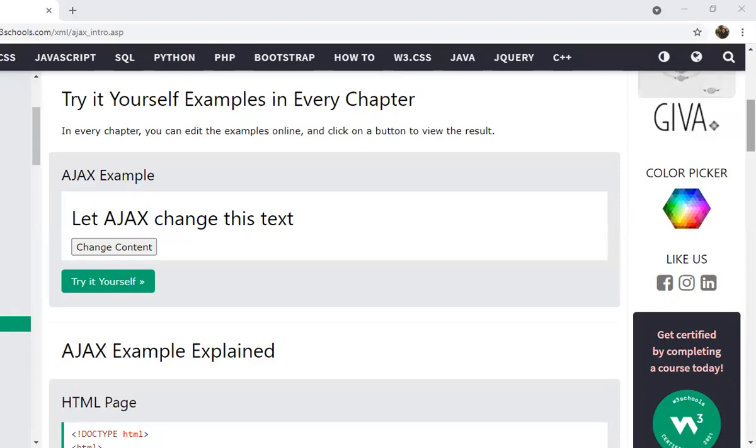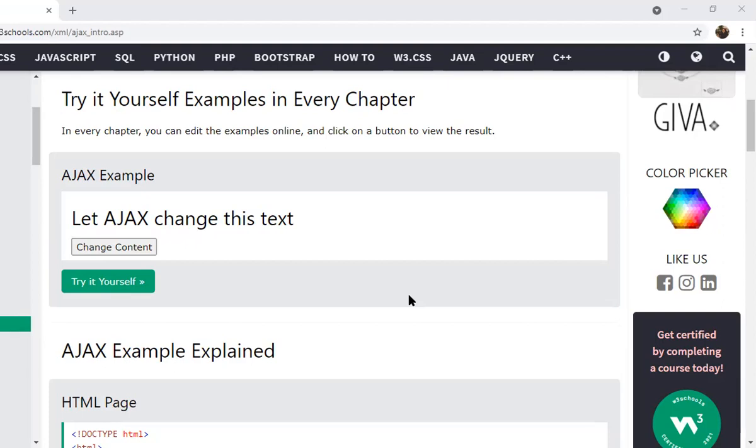Now, when we click on this particular button, change content, the contents on this website will get changed dynamically. Dynamically in the sense that the web page will never be hosted once again. It will not reload. The entire website is not going to be reloaded, but only the content will be dynamically updated as and when the user interacts with its options, like clicking on a button.